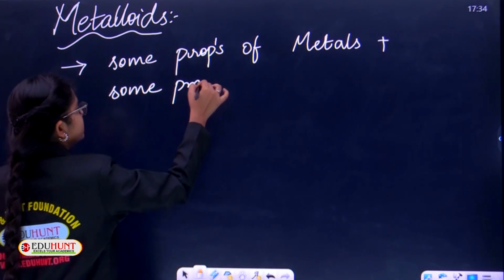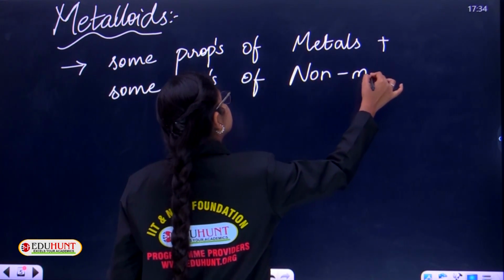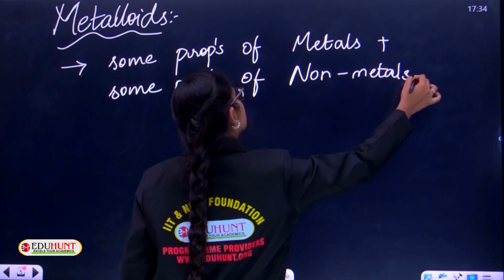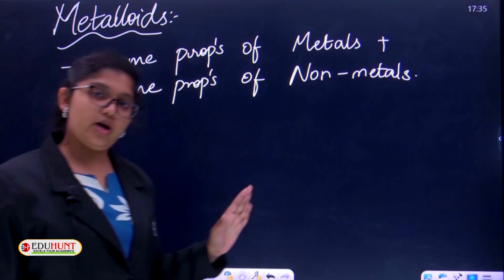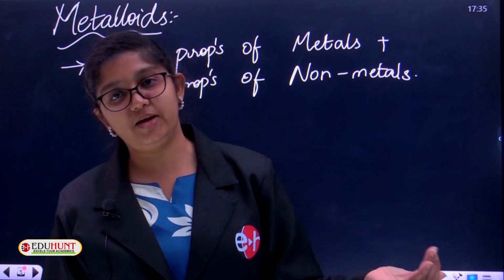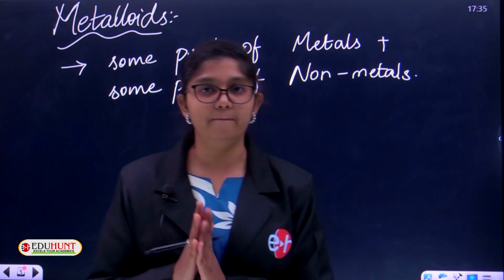Some properties of metals and some properties of non-metals combined together to give a substance called a metalloid. That's it. Simple. A metalloid is something which contains some properties of metals and some properties of non-metals. When they group together, that is called a metalloid.